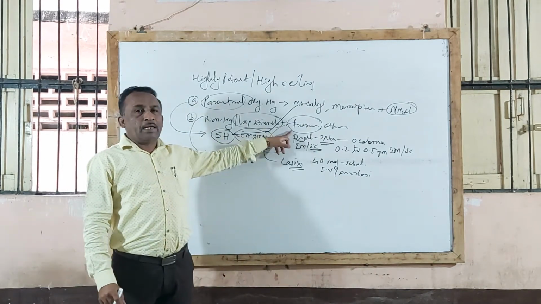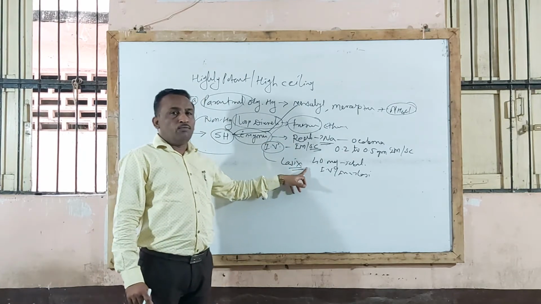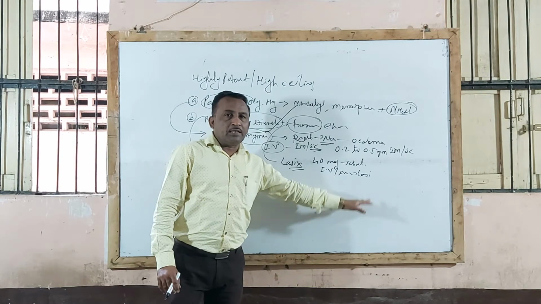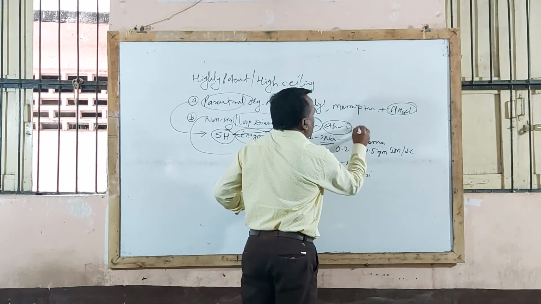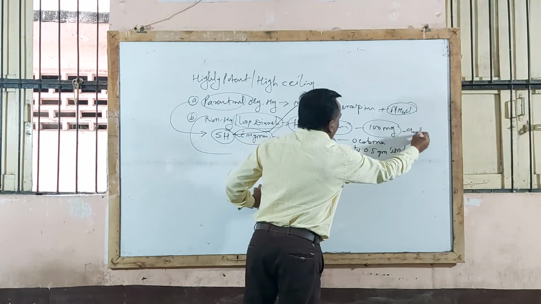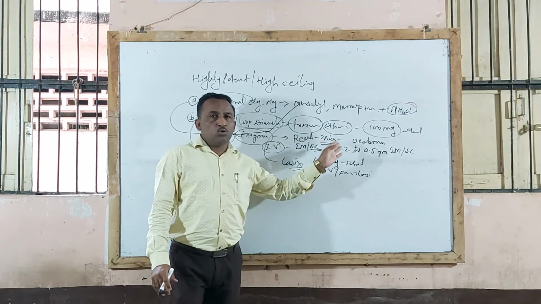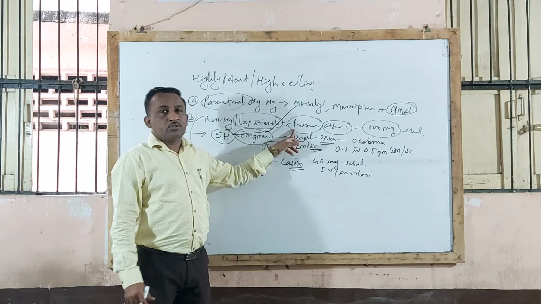Here the important points are dose, route of administration, and one important use of furosemide. Furosemide tablets and injectable preparations are available in the market, used in the dose of 40 mg by oral route, and also given by IV as well as intramuscular route. Similarly, ethacrynic acid is used in the dose of 100 mg by oral route. So these two drugs are important for dose, route of administration, and one important use. Most of the time, furosemide is going to be repeated.